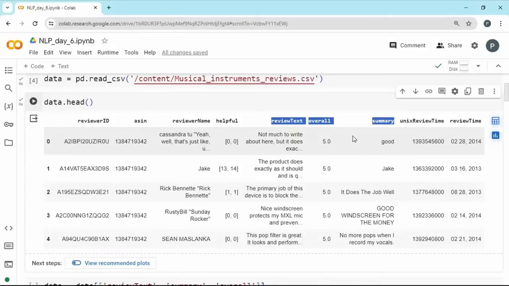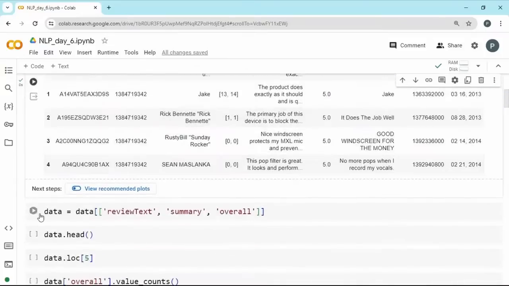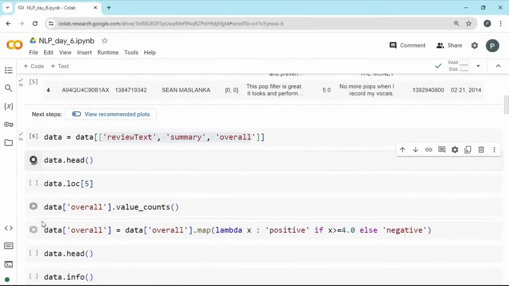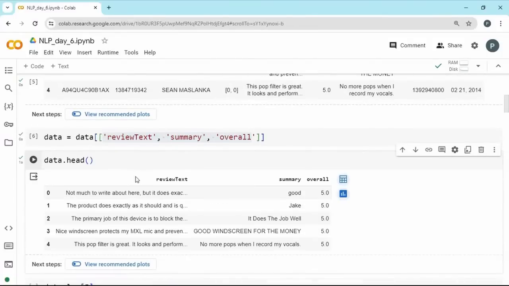And apart from these, we have other columns as well, and we are not focusing on that. We are taking it as an NLP task. So we select those columns alone. So those three columns are taken, and if you look at the head, this is what our data set is. So we have our review text, we have the summary, and we have the overall as well.